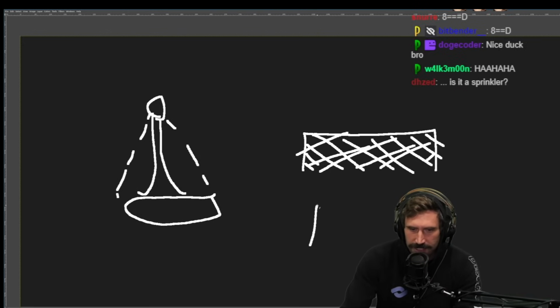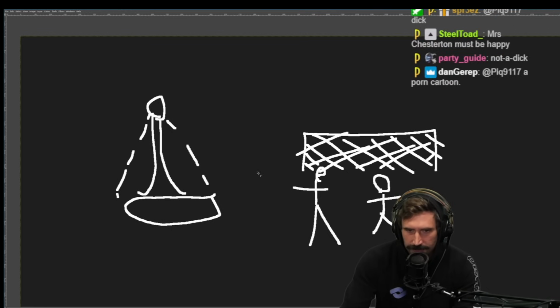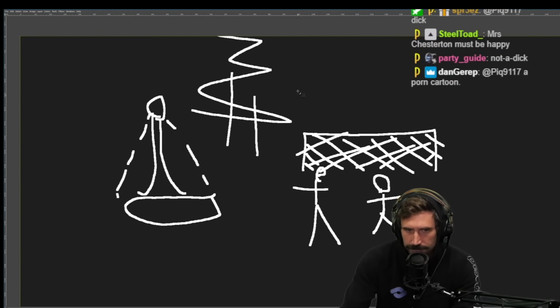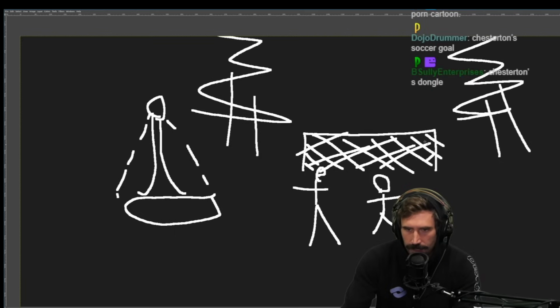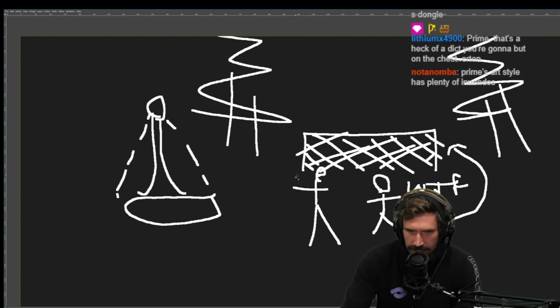In Chesterton's fence, effectively 2 people walk up and they see this fence, just in the middle of the forest. And this guy is like, WTF? I could just go around the fence. Why is it here? Let's take this fence down. It makes no sense. This person's like, whoa, whoa, whoa.